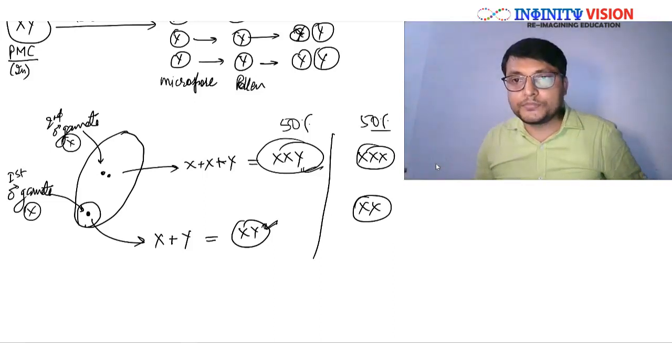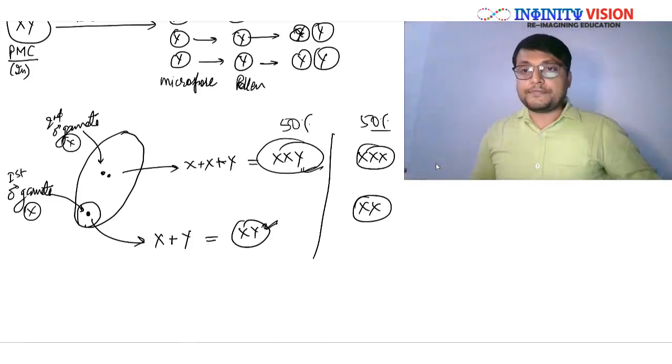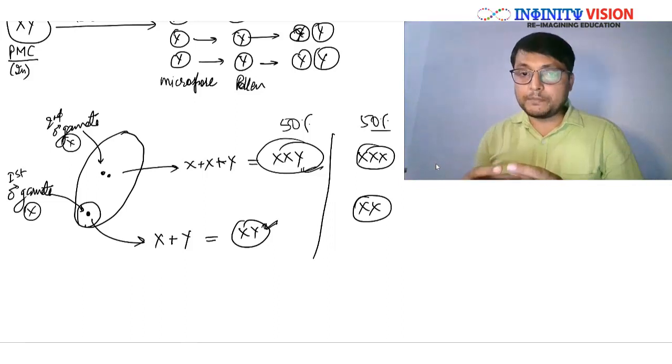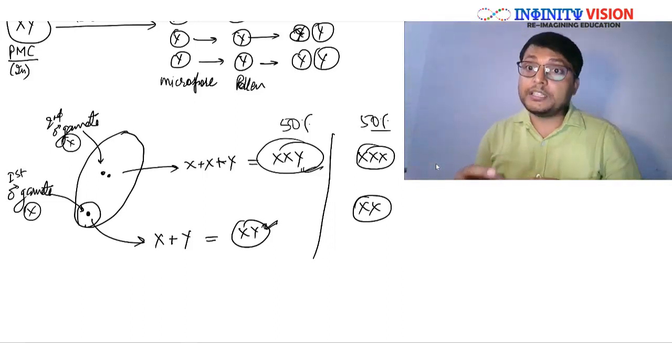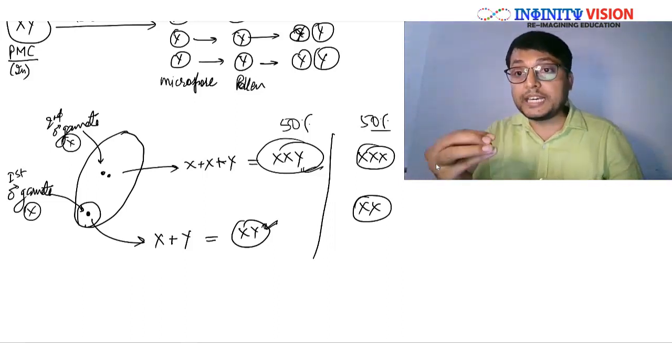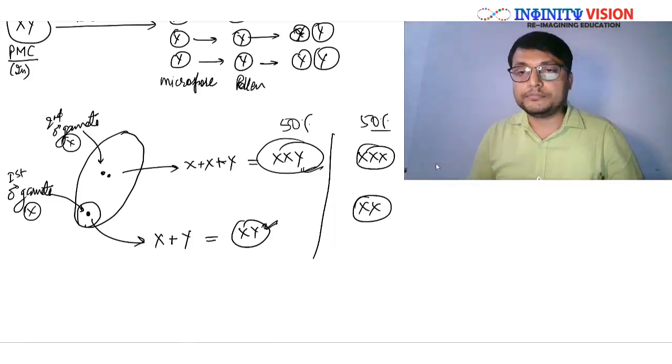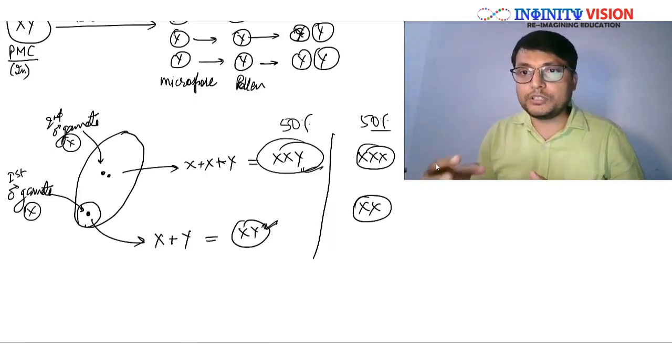Getting it? So if in a seed there is an embryo having XX genotype, then the endosperm will always have XXX genotype.